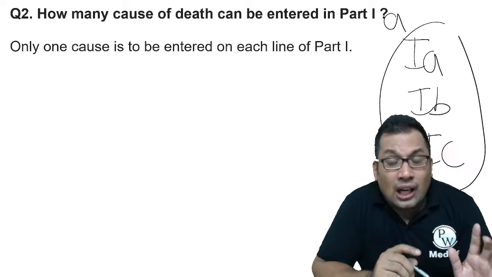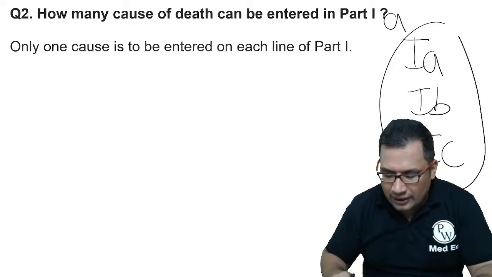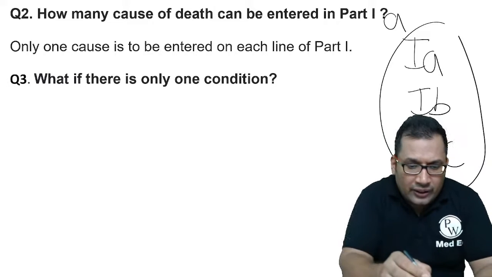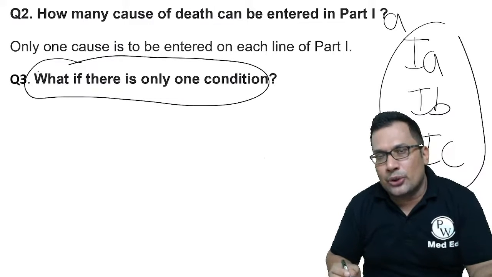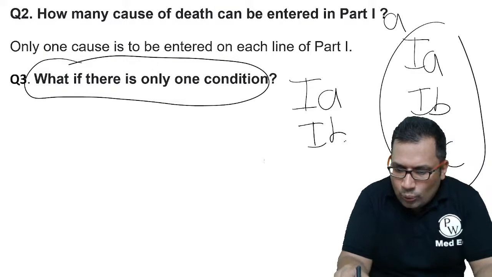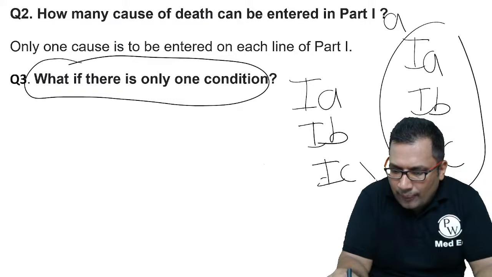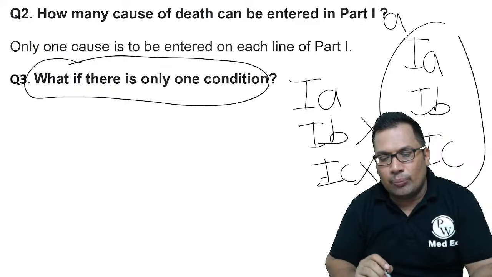Avoid mode of dying. Only one cause should be there. Second thing: what if there is only one condition? What must I do? You can write it in 1A, and you can keep 1B and 1C blank.